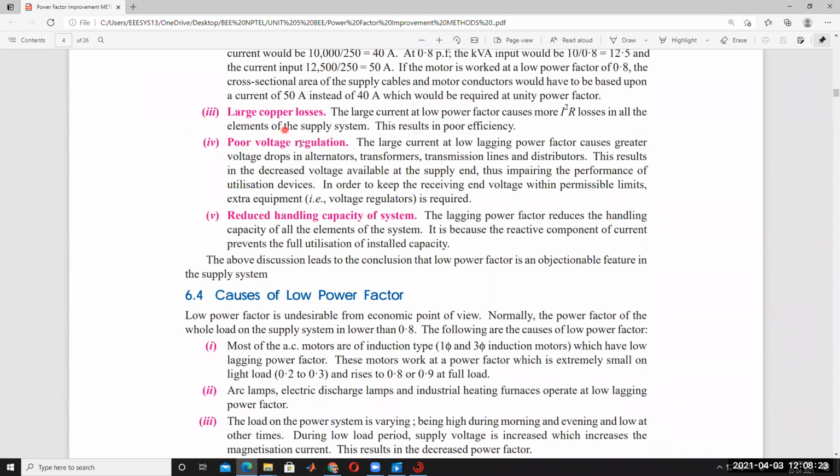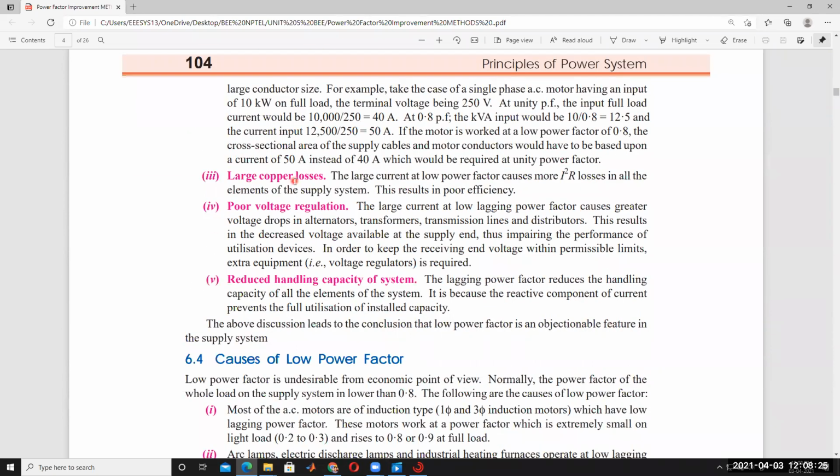And large copper loss. Whenever current increases, the I square losses in the conductor increase. That's why large copper loss takes place. I square loss is nothing but copper loss, and it results in poor efficiency and poor voltage regulation also. Voltage regulation means change in voltage from no load to full load.